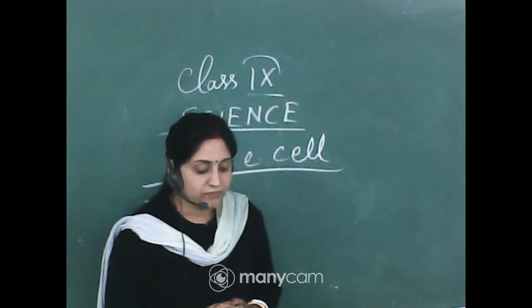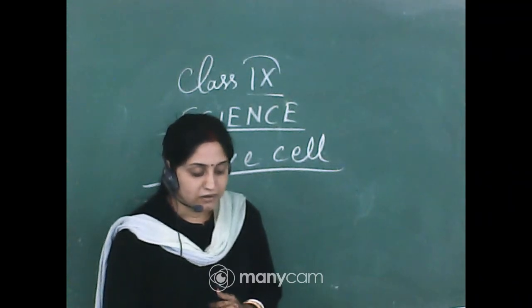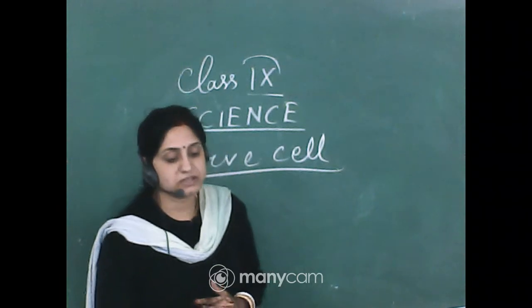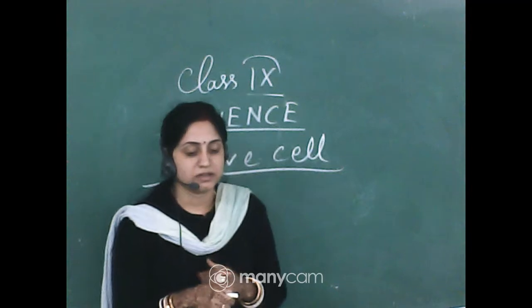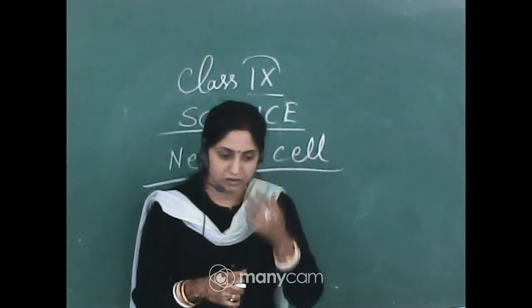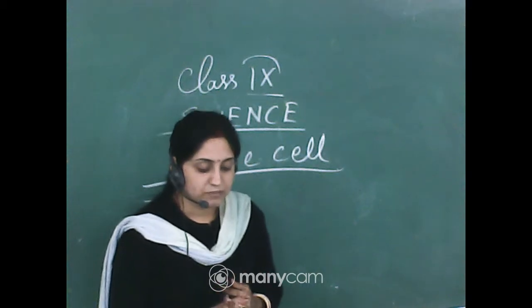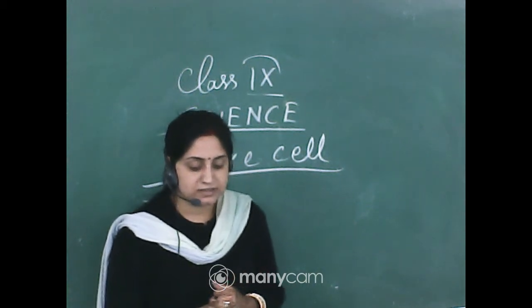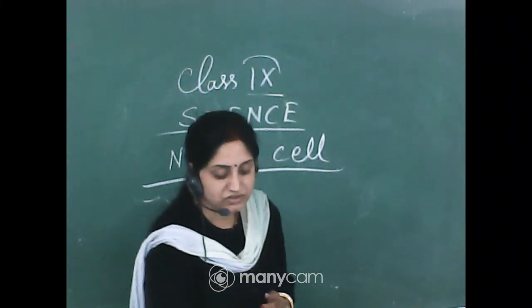Next, nerve fibers called axon. Next point, nerve fibers called axon are visible.